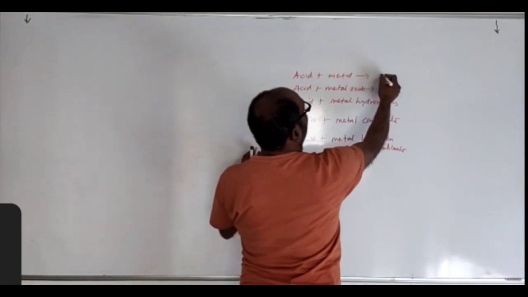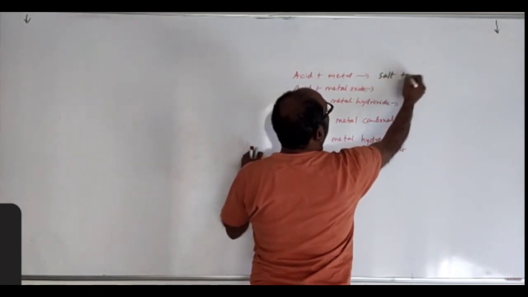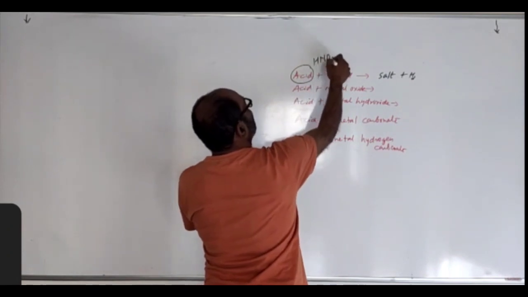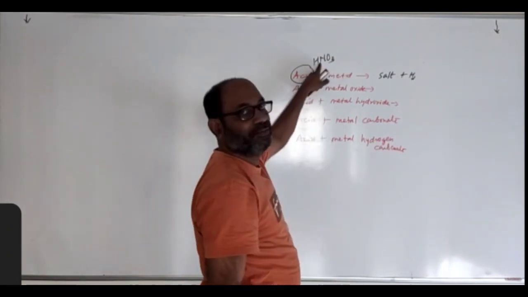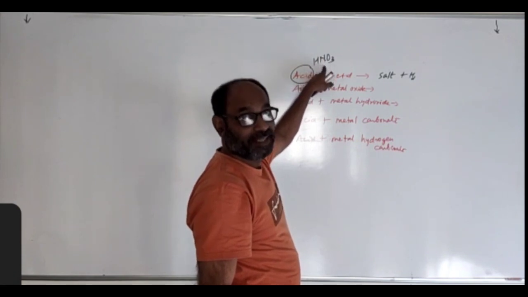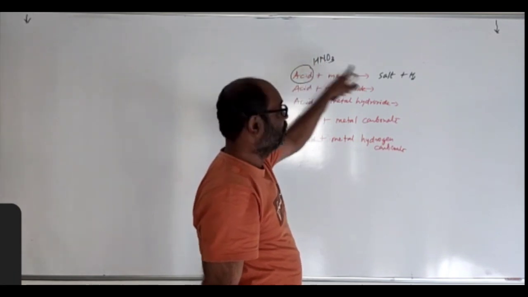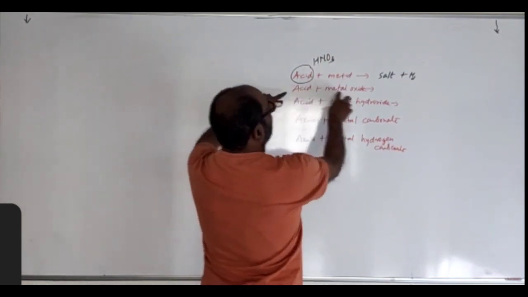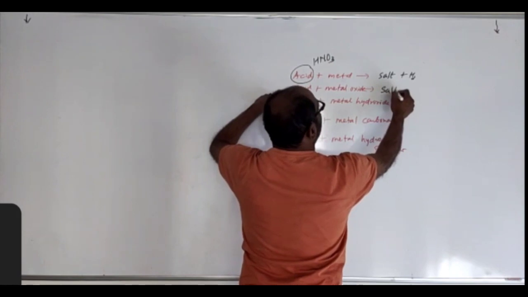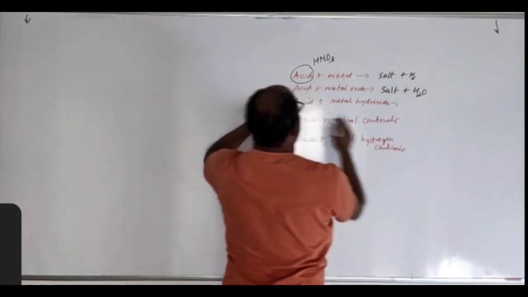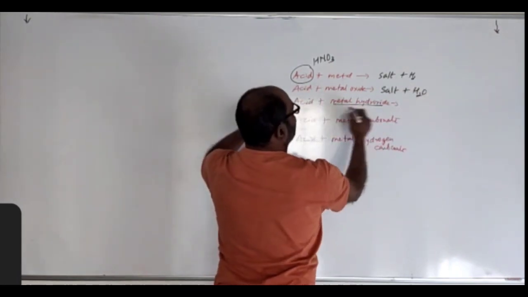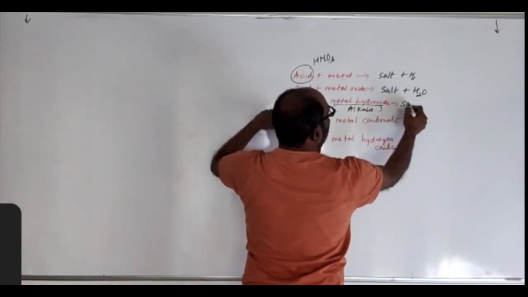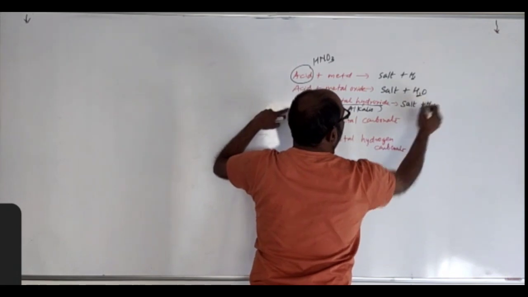Acid reacts with metal. We have just seen it gives salt plus hydrogen gas. Here HNO3 is an exception. When metal reacts with nitric acid, the nitric acid is highly oxidizing acid. So instead of hydrogen, it will produce water. Acid reacts with metal oxide. That gives you salt plus water. Acid reacts with metal hydroxide. Metal hydroxide means alkalis. It gives you salt plus water.